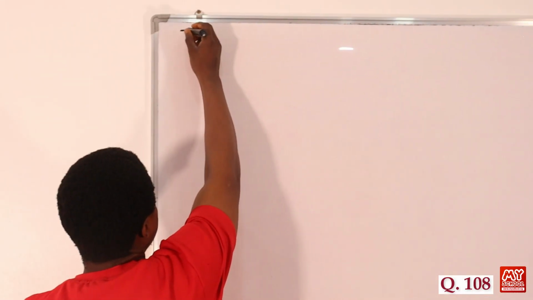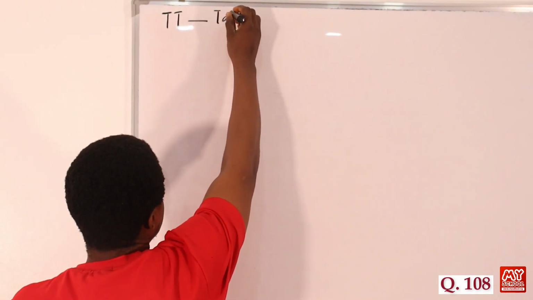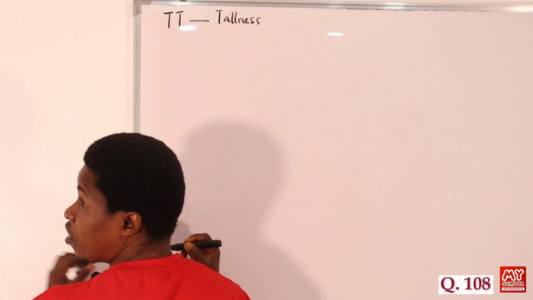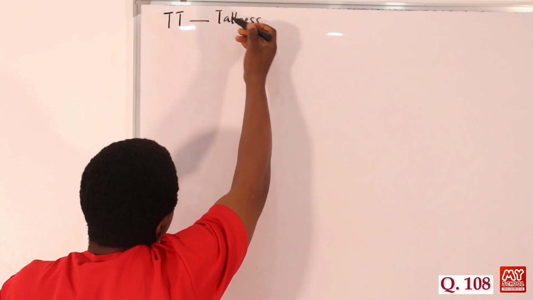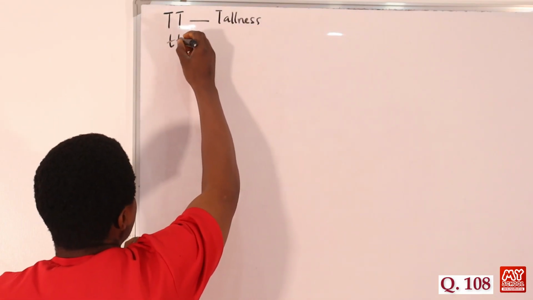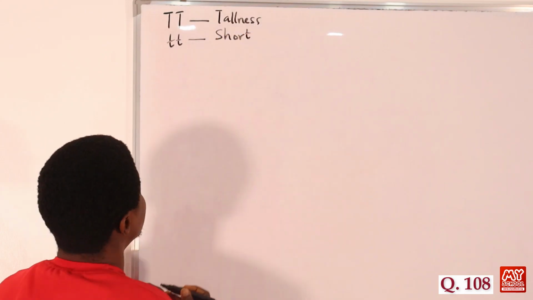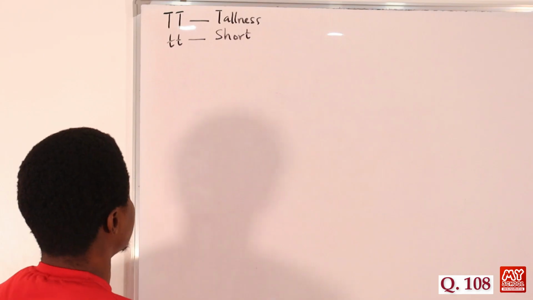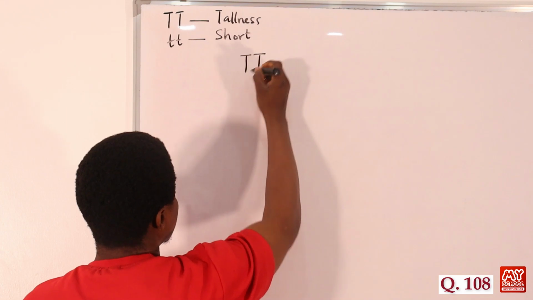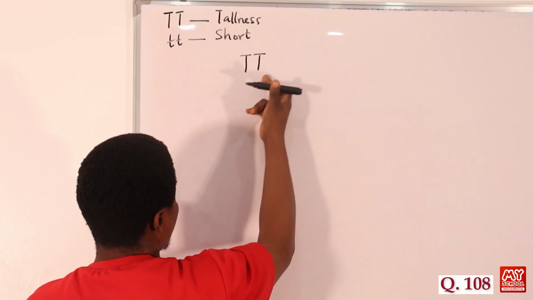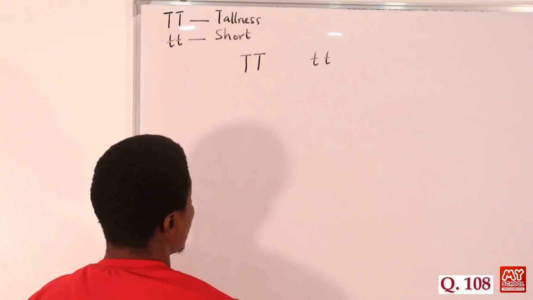So let's take capital T, small t, to actually represent tallness. That's a trait of tallness because we're talking about self-pollination. So let's say a tall plant is TT, and small t small t shows that it is short. So if we have a parent that is tall, crossing with another one that is short.